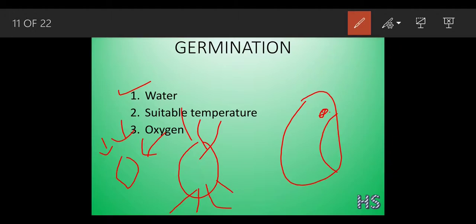And water is also necessary for the chemical reaction. Okay, why chemical reaction? Because it will help the seed to break down the food stored in the cotyledons, and it can be utilized by this embryo which is present inside the seed. So water is very necessary.